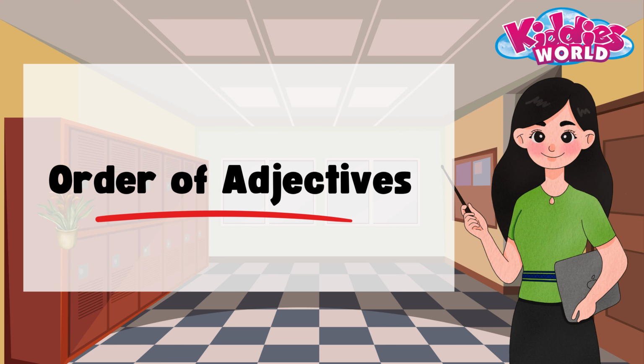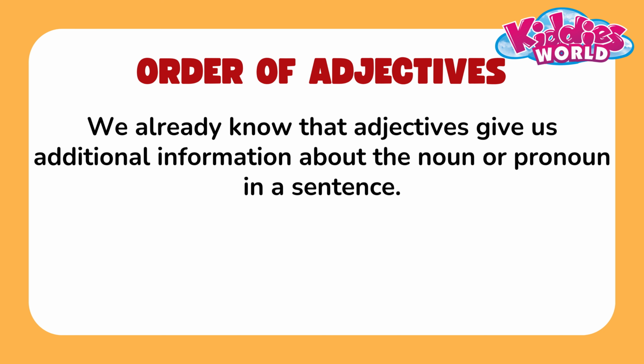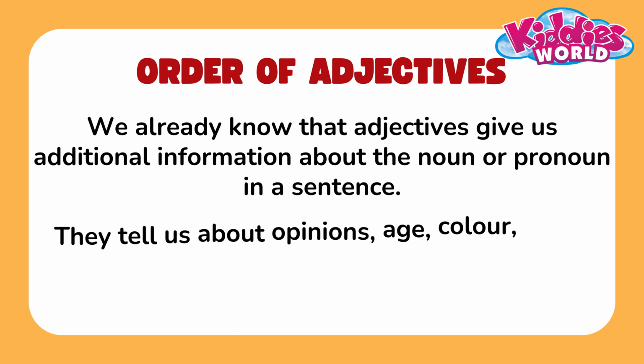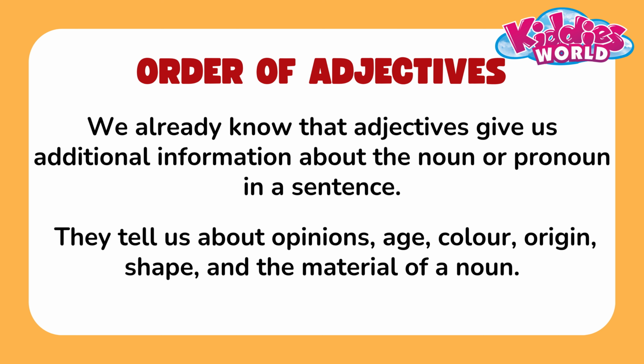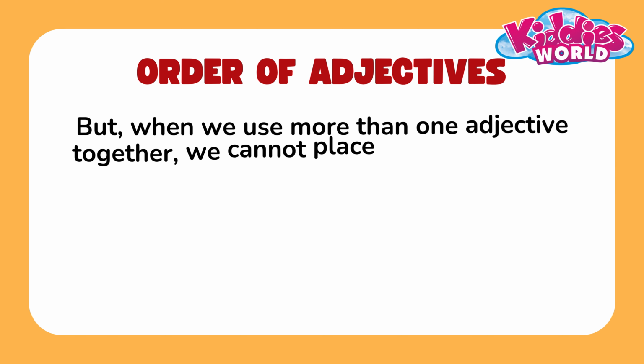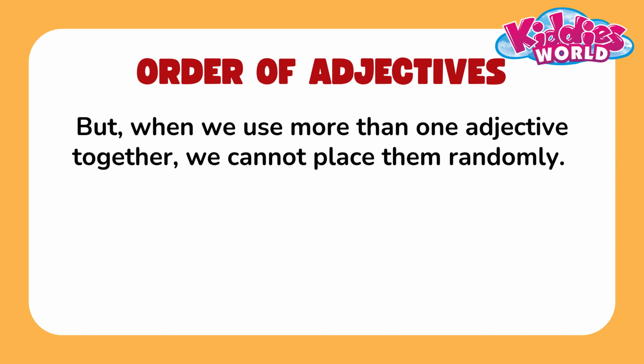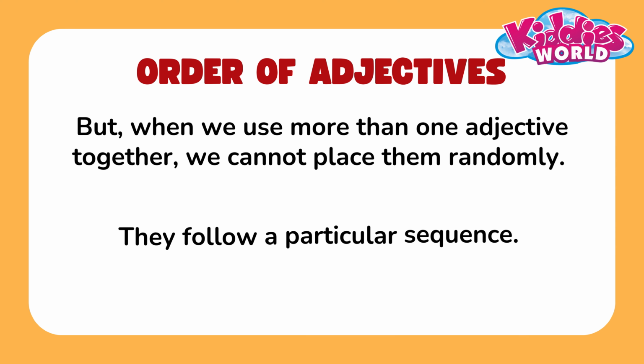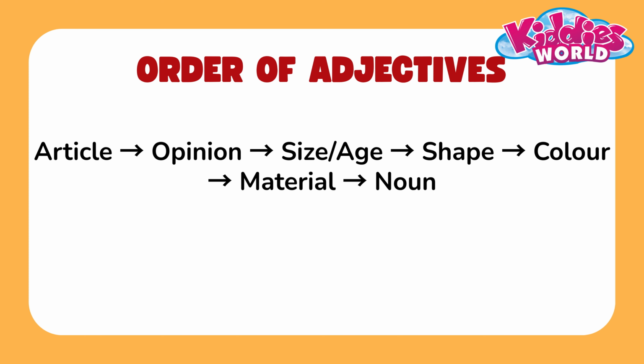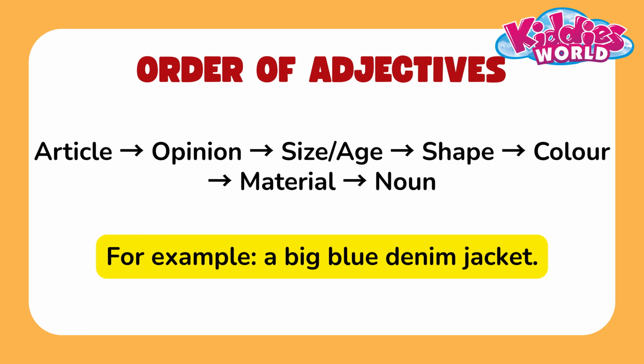Order of adjectives. We already know that adjectives give us additional information about the noun or pronoun in a sentence. They tell us about opinions, age, color, origin, shape, and the material of a noun. But when we use more than one adjective together, we cannot place them randomly. They follow a particular sequence. The order will be article, opinion, size or age, shape, color, material, noun. For example, a big blue denim jacket.